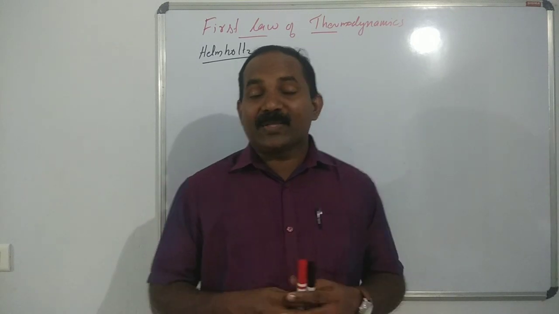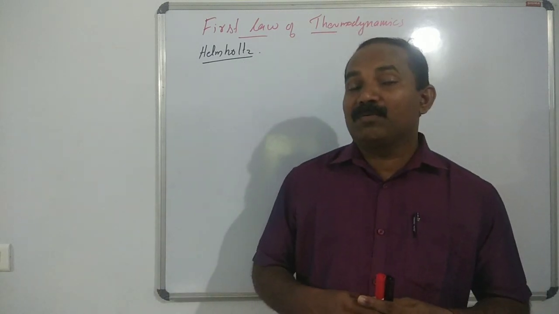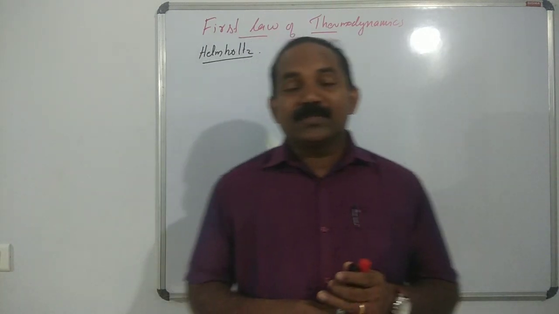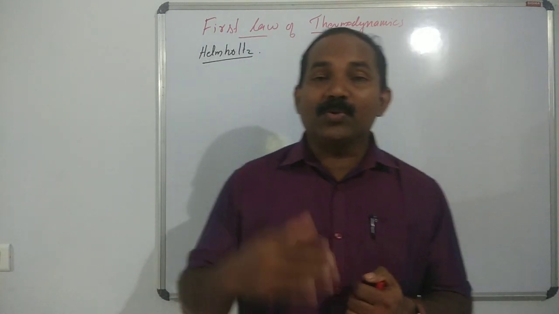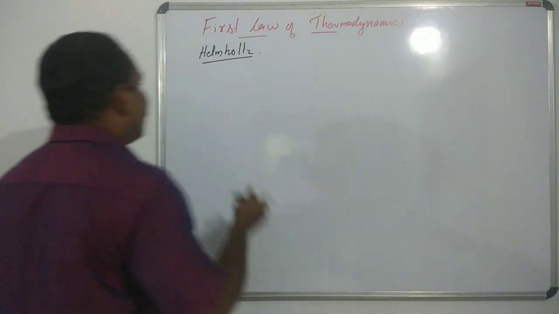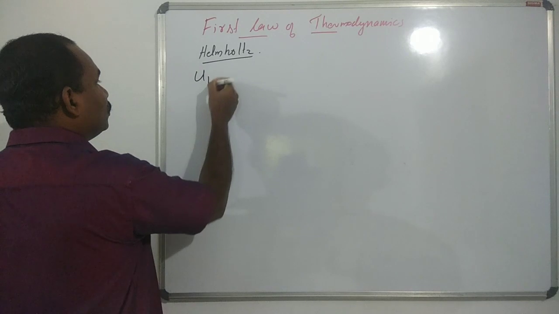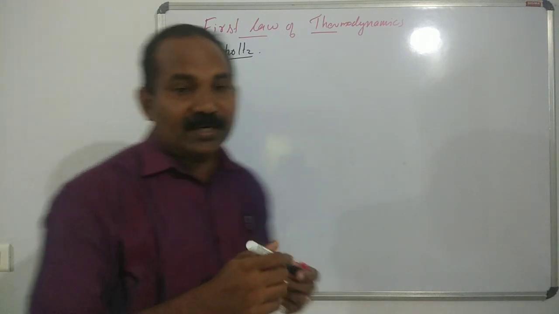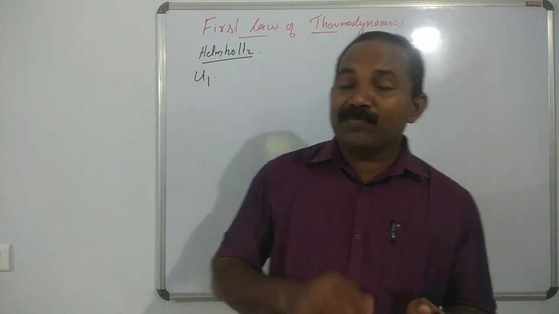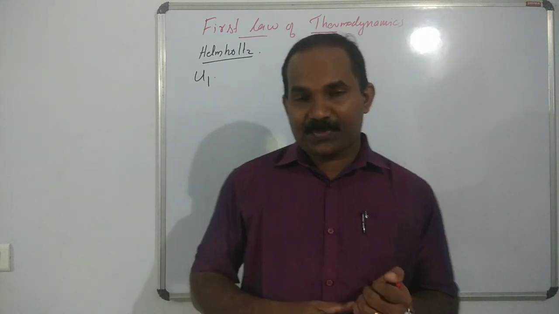So let's represent the first law mathematically. Suppose a system has internal energy U1. What is internal energy? The total energy, the sum of all energies in the system.